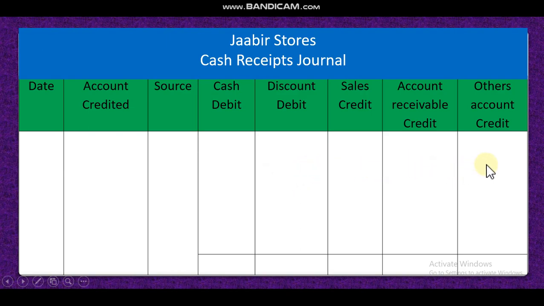Dear student, in this column, if you collect money from other sources, that means after selling goods we receive cash money, that will be recorded here. After account receivable we receive money, that will be recorded here. If I receive from any other sources like interest on investment, commission received, sale of any asset, if we receive money from those sources, that will be recorded in this other column. Dear student, this is the cash receipt journal. Inshallah, when we do the math, at that time you will understand better.